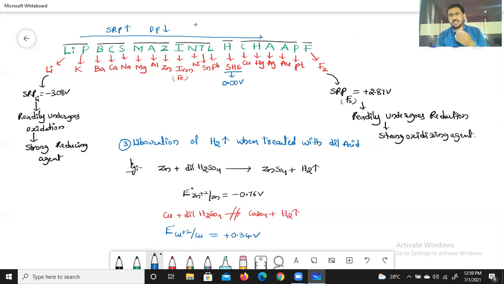As I told, the element which has negative SRP only liberates hydrogen gas when treated with acid. Zinc has negative SRP, so it liberates hydrogen gas with dilute acid, but not copper, because copper has positive SRP. That's it. Is it clear? Right.